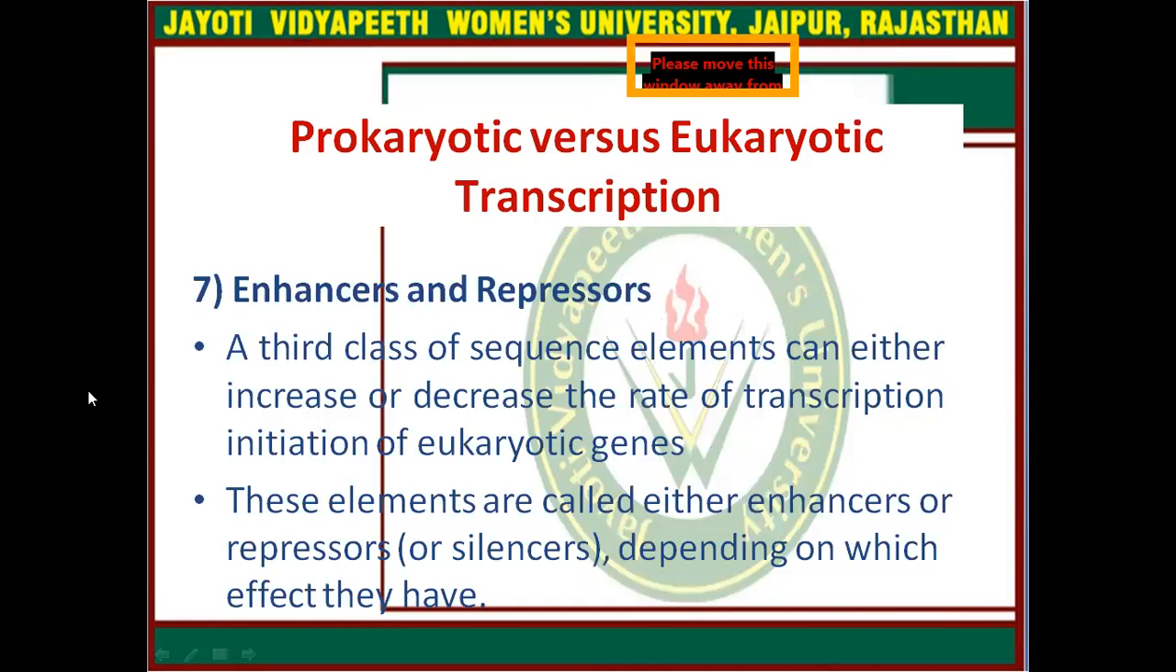Seventh is the enhancers and the repressors. A third class of sequence elements can either increase or decrease the rate of transcription initiation of eukaryotic genes. These elements are called either enhancers or repressors depending on which effect they have.